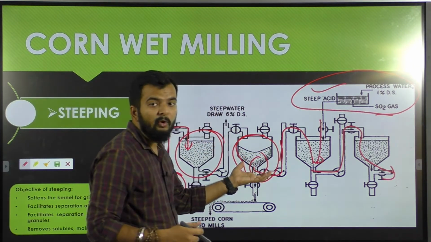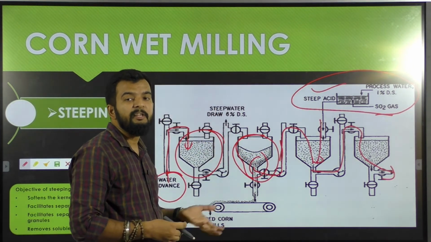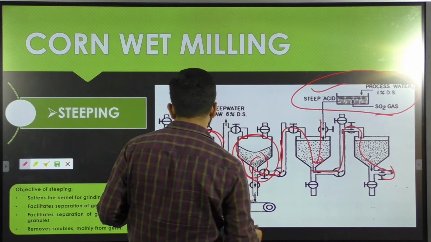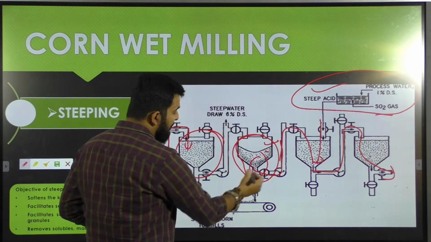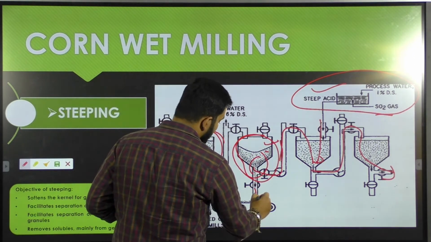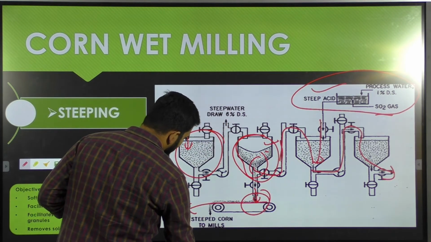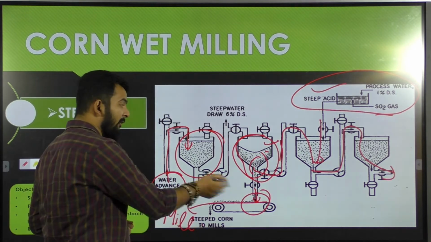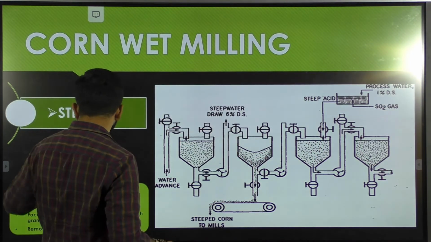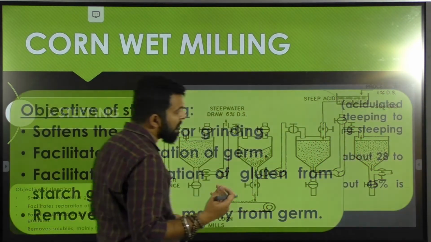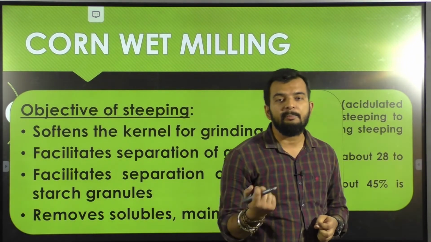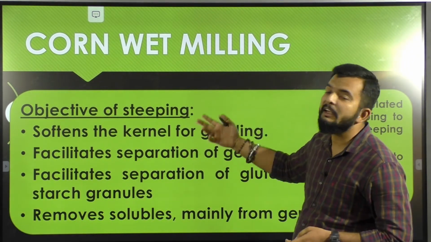You're keeping your corn grains here for steeping for around 28 to 48 hours, where your steep water has been added. After your steeping time is over, these steeped corn grains will be sent to your mills for further processing, that is your degerming and other processes. Now next let's see what the objective is. Why do we perform steeping? What is the uniqueness of steeping?